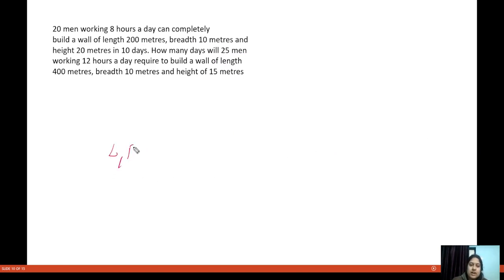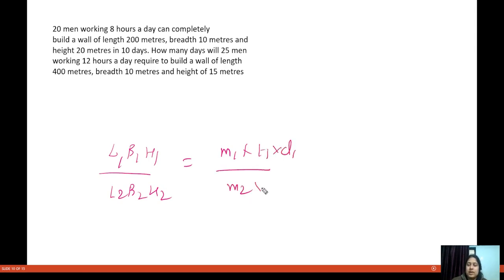So now you have L1 B1 into H1 divided by L2 B2 into H2 is equals to M1 into T1 into D1 divided by M2 into T2 into D2. Now let us keep whatever values are given in the question. L1 was how much? 200 meter. Breadth is given, 10 meter. Height is given, 20 meter.